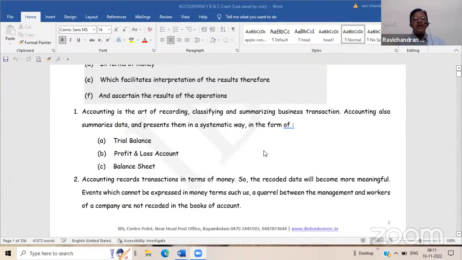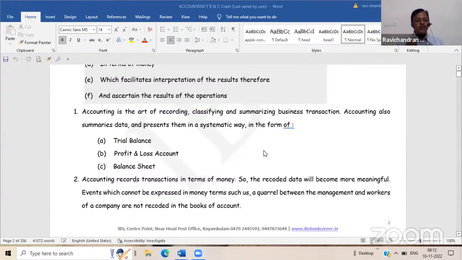So accounting is an art of recording, classifying, summarizing business transactions. Okay. What is the end result of this accounting? We will study in this order: how to record a business transaction in a journal, how to post it in a ledger thereafter.